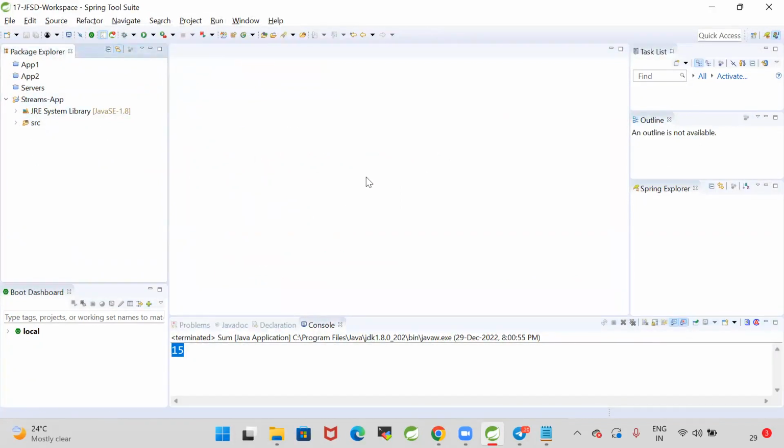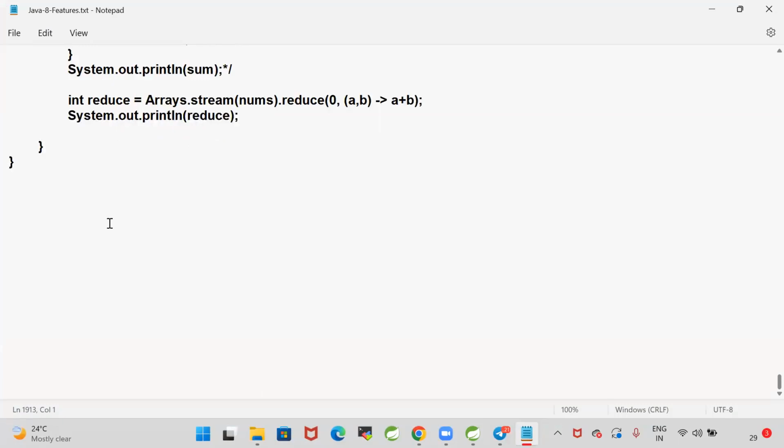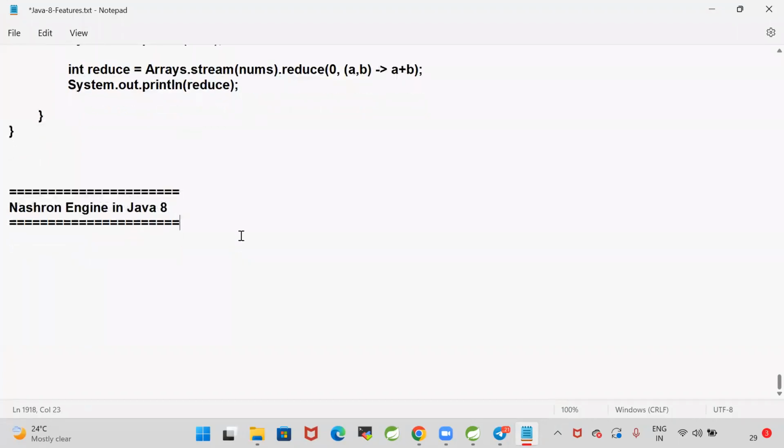Next one, guys. Do you know what is the Nashorn engine that was introduced in the Java 1.8 version? There is another concept called Nashorn engine in Java 8.